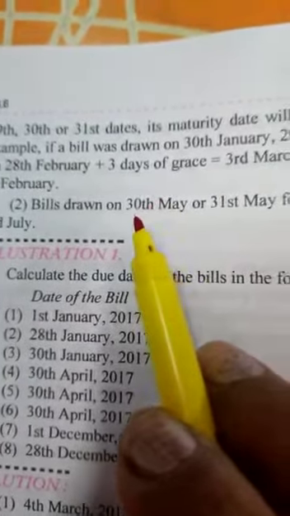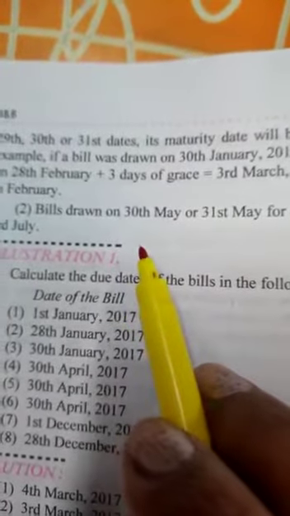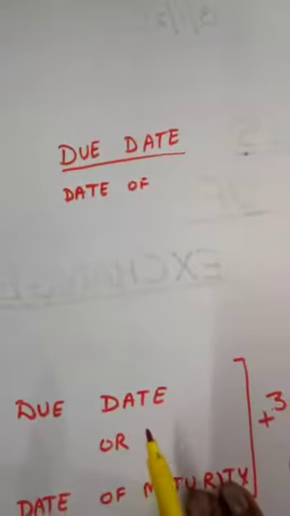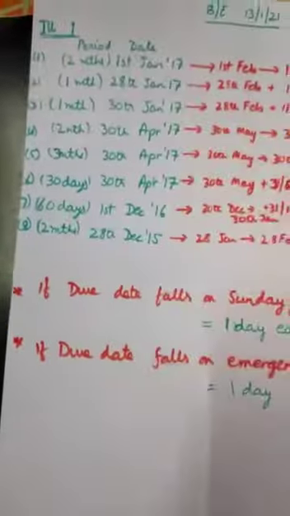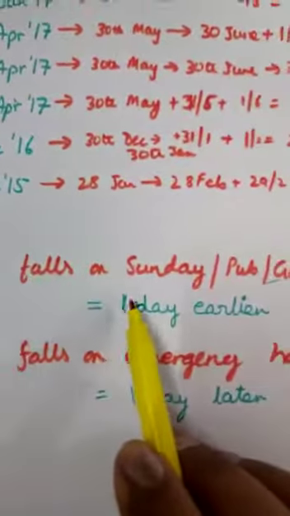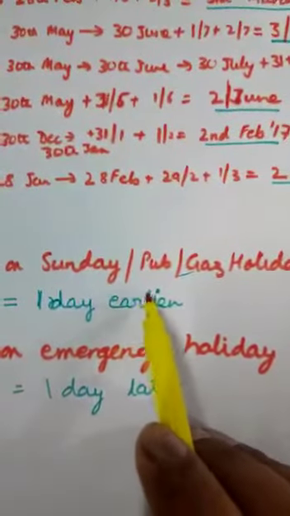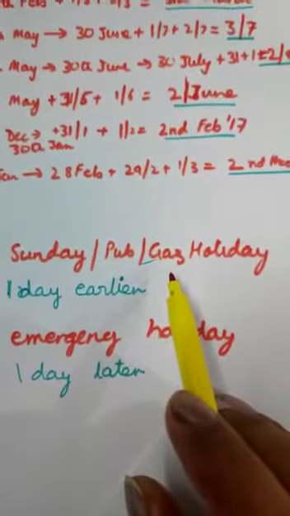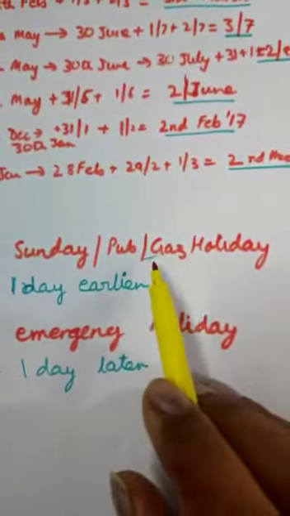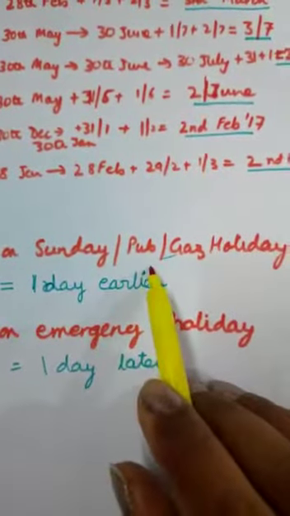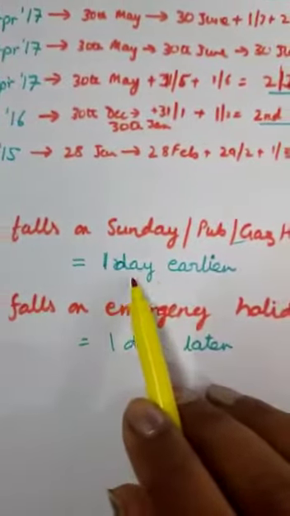Another important thing: if the due date falls on a Sunday or a public or gazetted holiday, maybe 2nd October, Republic Day, 15th August, any such gazetted holiday, that means a known holiday, then the bill is matured 1 day earlier.